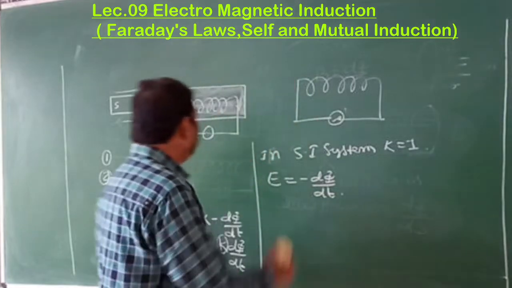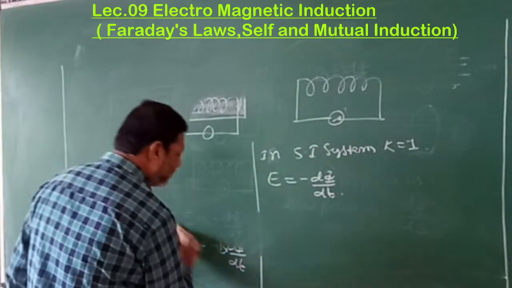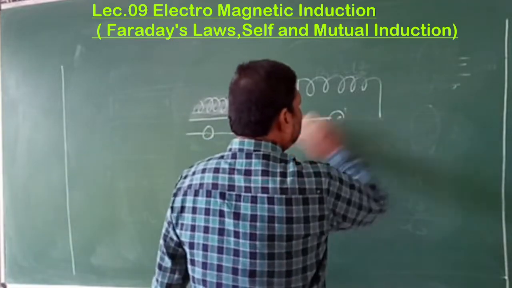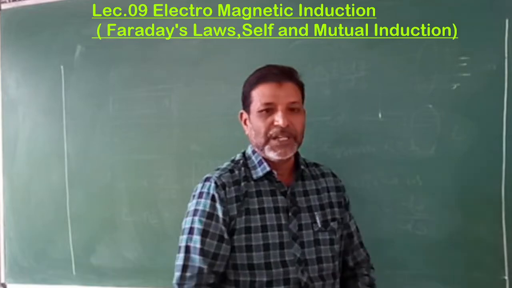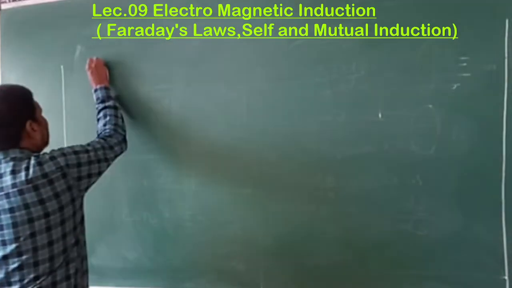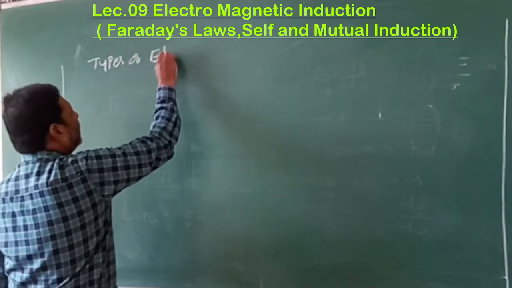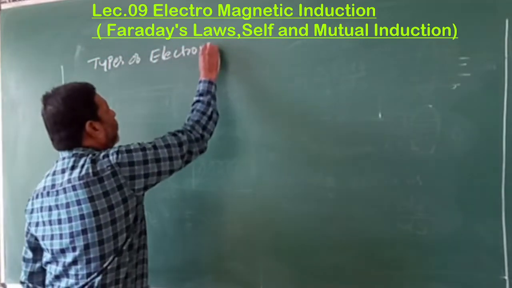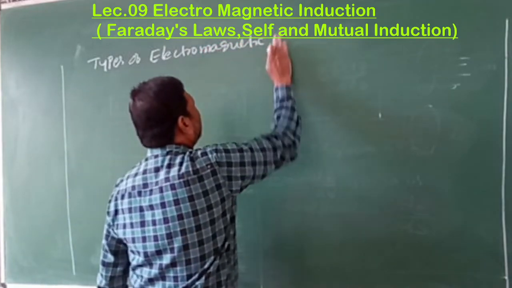Now, after understanding the introduction of electromagnetic induction, let us try to understand the types of electromagnetic induction.